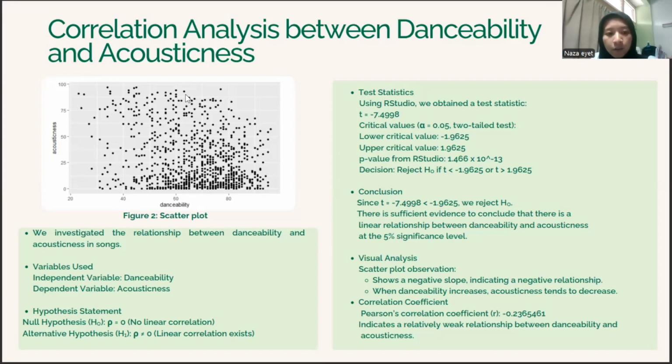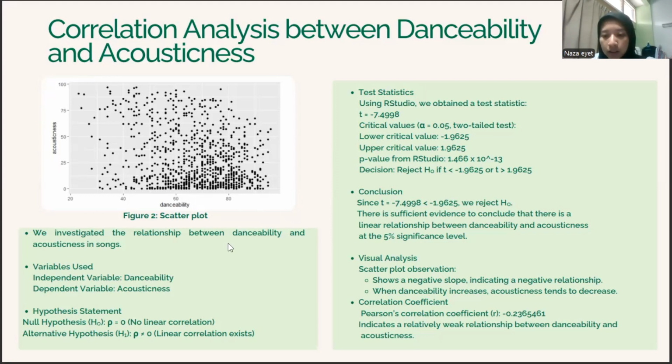From the scatter plot here, we can see a lot of the points tend to go down. It shows a negative slope, which indicates a negative relationship. So we can conclude that when danceability increases, acousticness tends to decrease.